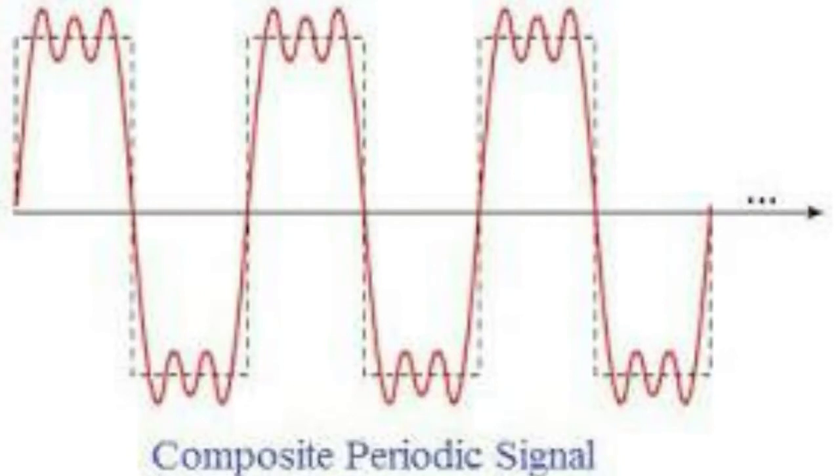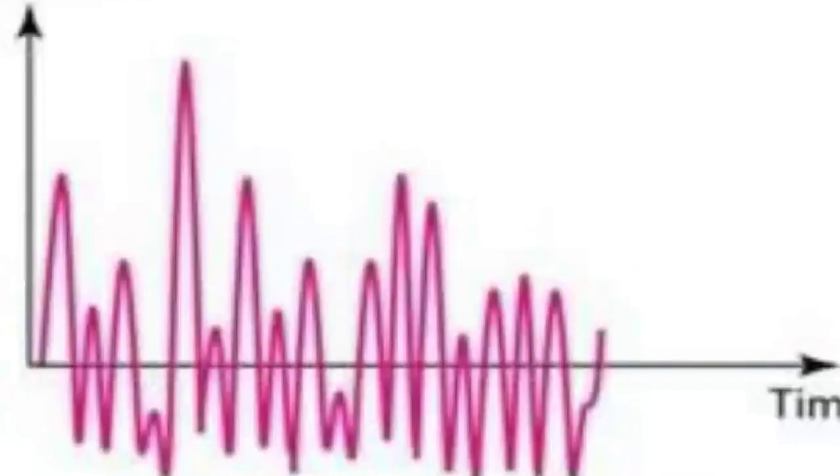This is another periodic signal. This is a composite periodic signal. This figure shows an aperiodic signal. There is no period for this signal, since the signal is not repeating after any time duration.